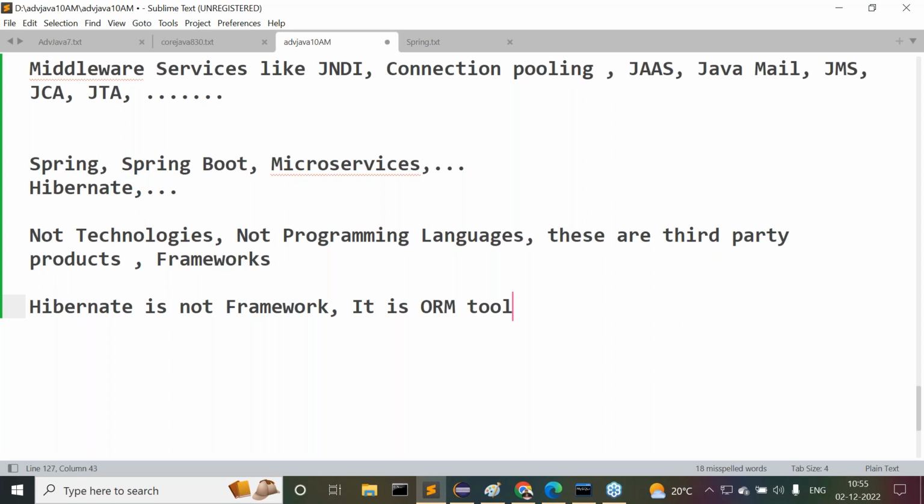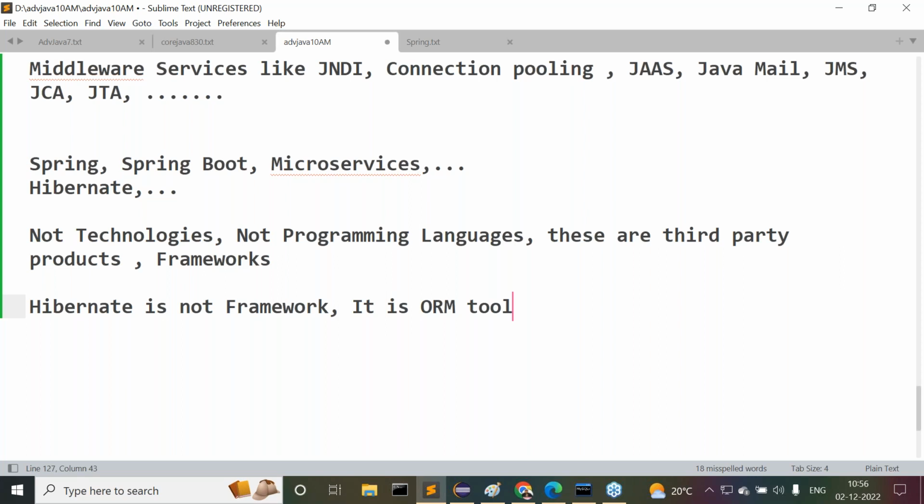ORM stands for object relational mapping tool, which provides mapping between the class from object orientation and a table from the relational model, an ID property from object orientation and a primary key column from the relational table. Next is an object from object orientation and a record from a database table.